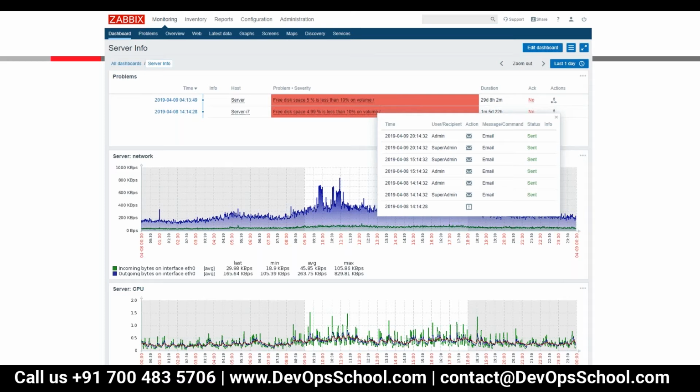So this will be a sample dashboard. Even on the right-hand side, there is a box which is showcasing the actions which are there. For a particular alert, an email is getting sent to this admin and super admin. So the notification part is also there.